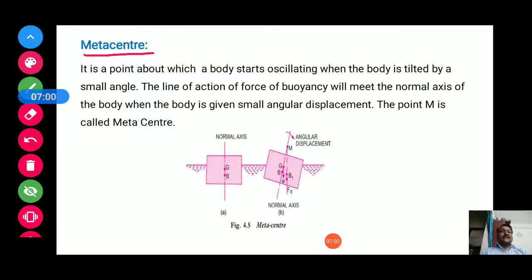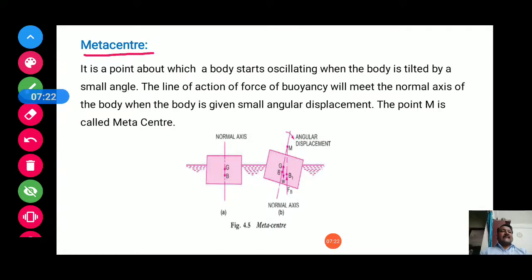So it is a point about which the body starts oscillating when the body is tilted by a small angle. If you provide angular motion or a small jerk to the body, that body will oscillate about a point. That point is called the metacenter.